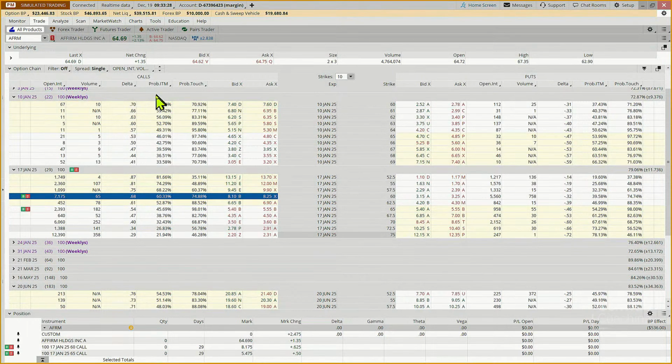What do I mean by that? Well, if we look at this, we have a 45% probability of this being in the money on January 10th. We have a 97.7% probability. Those are pretty high odds that it will at least go to 65 and kiss it sometime between now and January 10th.